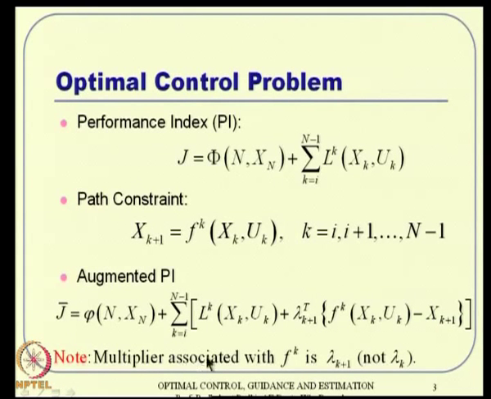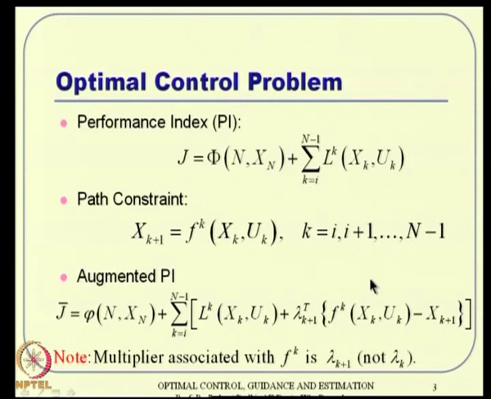And just a comment: what is getting multiplied with f k here, in f k minus x k plus 1, is lambda k plus 1, it is not lambda k. That is one of the major differences, and that is done typically to get some nice results later. So, in an optimal control equivalence, x of t is equivalent to x of k, u of t is equivalent to u of k, but lambda of t is equivalent to lambda of k plus 1, it is not k. That is the difference from continuous time to discrete time. Anyway, this is our augmented cost function.